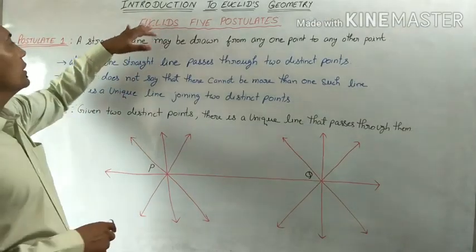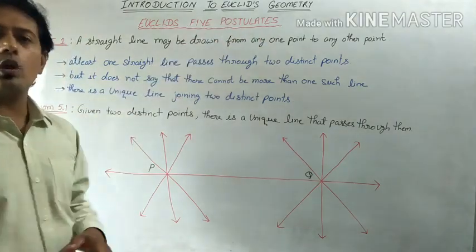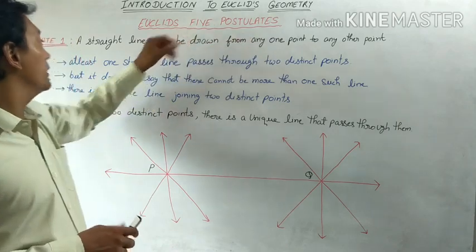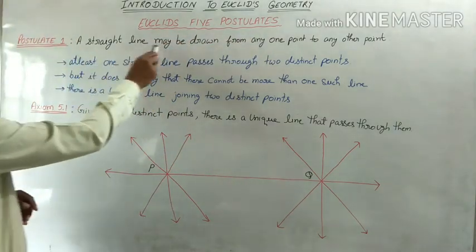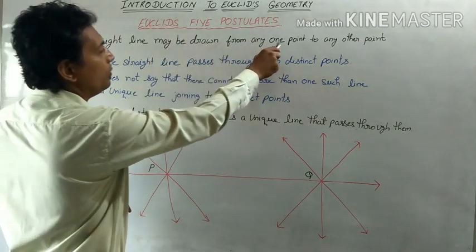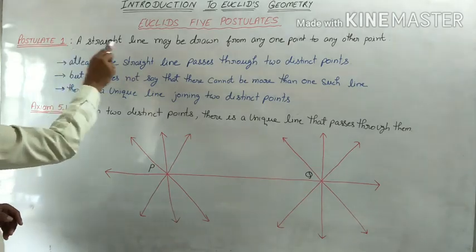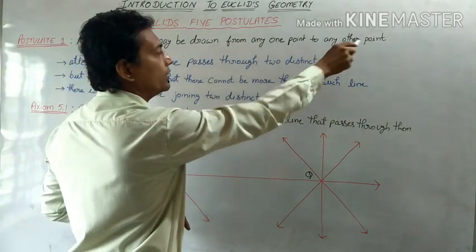Now we will discuss Euclid's 5 postulates. As we already know, postulates are assumptions given by Euclid. The first postulate says that a straight line may be drawn from any one point to any other point. Once again, let's read: a straight line may be drawn from any one point to any other point.